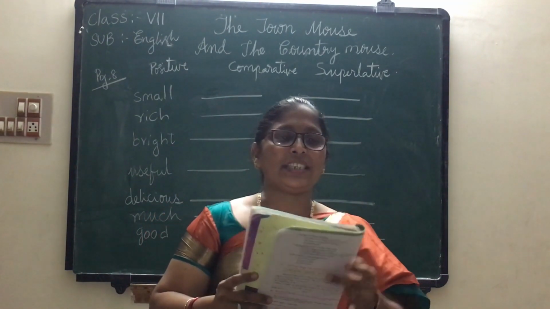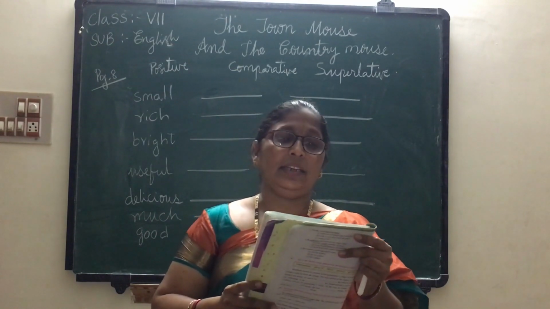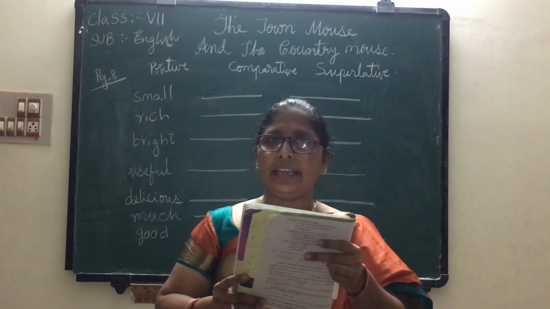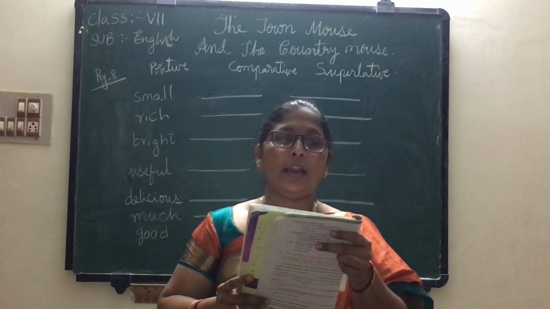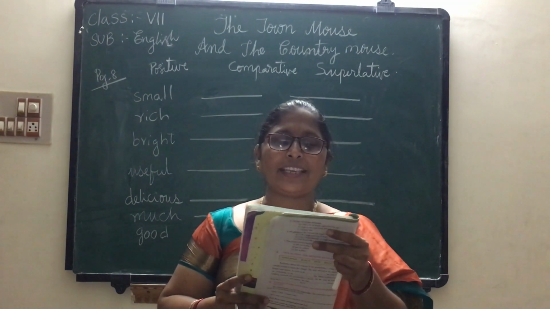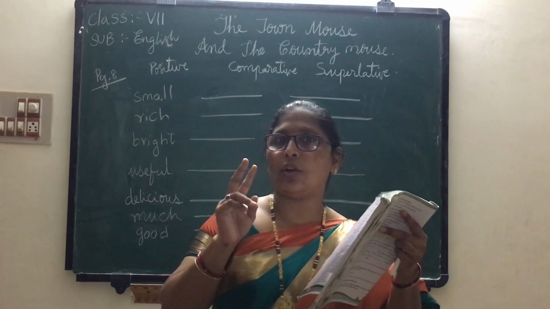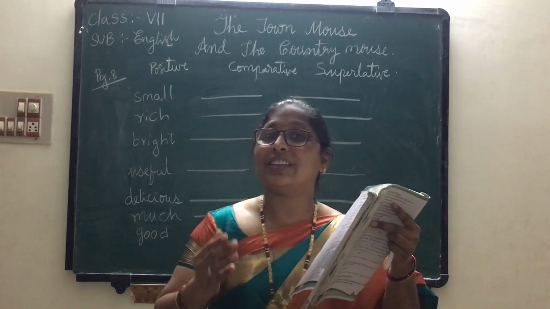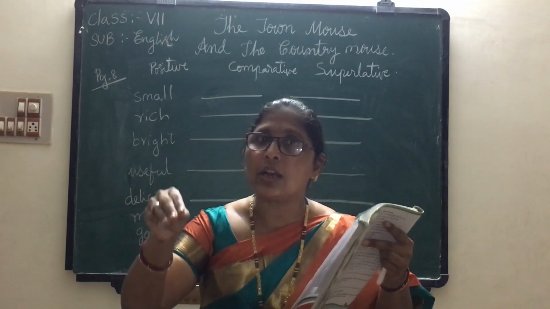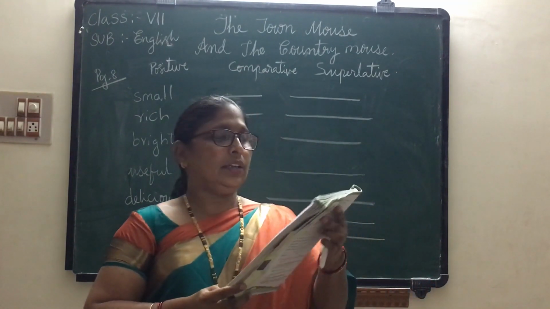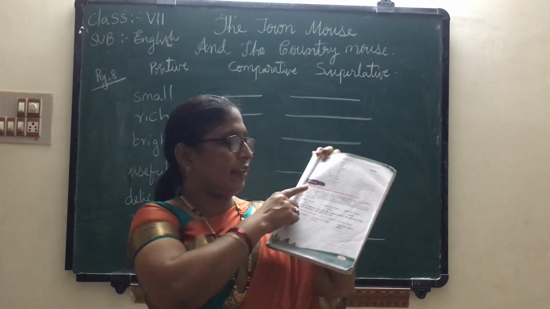See here. First column, first one, birth. Next, what is the last word? Day. Birth plus day, birthday. Next, door plus bell, doorbell. Next, fire plus wood, firewood. What are these words? Here we take two nouns. We join these two nouns. The new word which is made is called a compound noun. Understood?